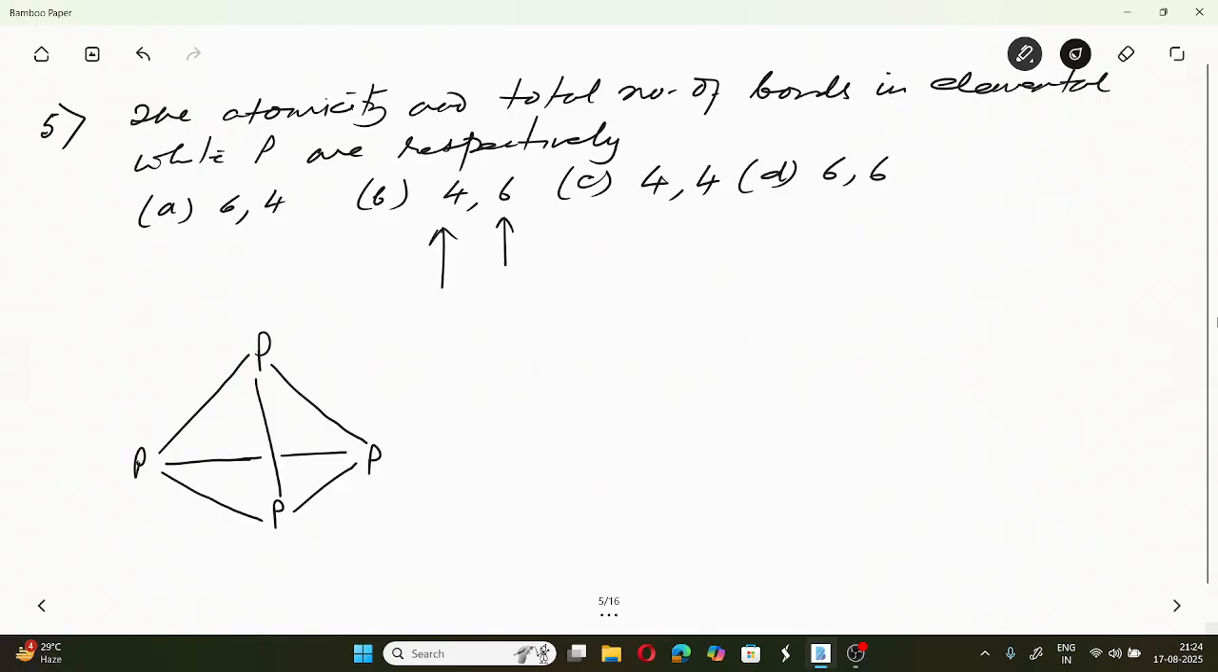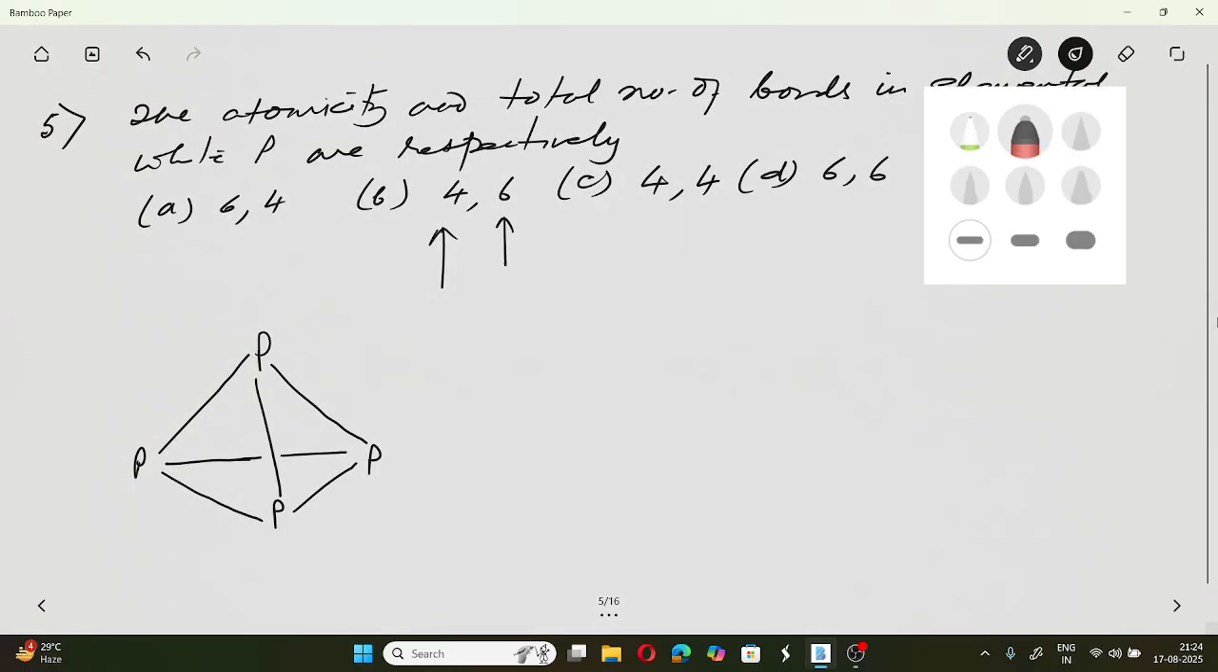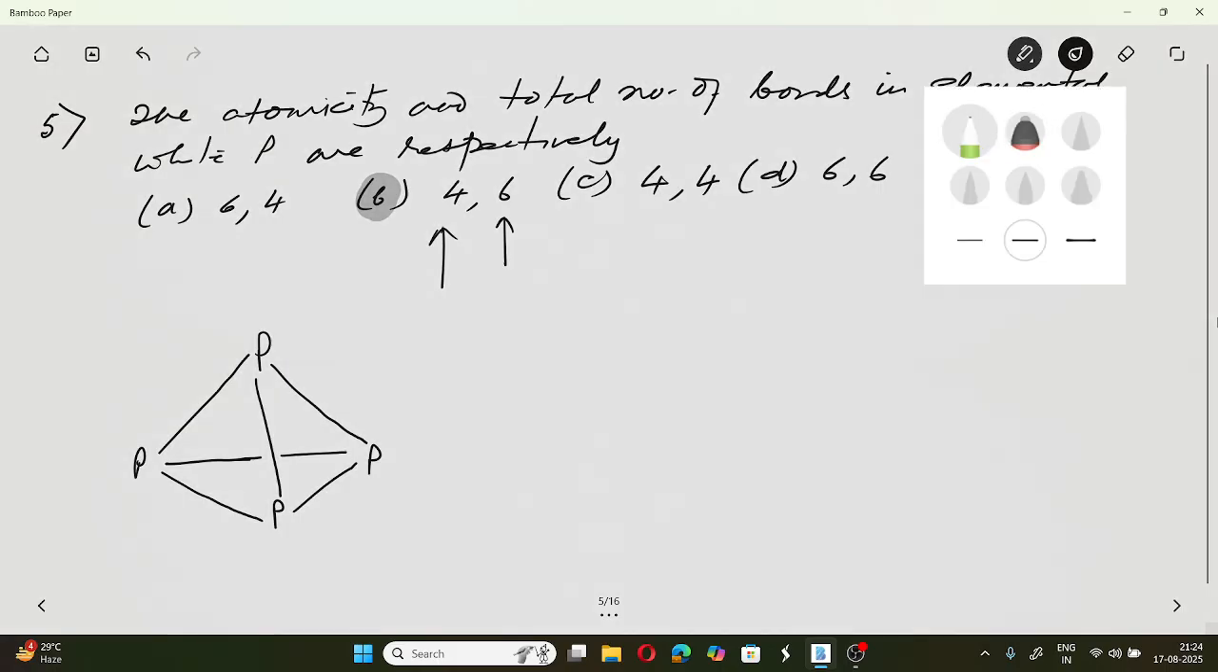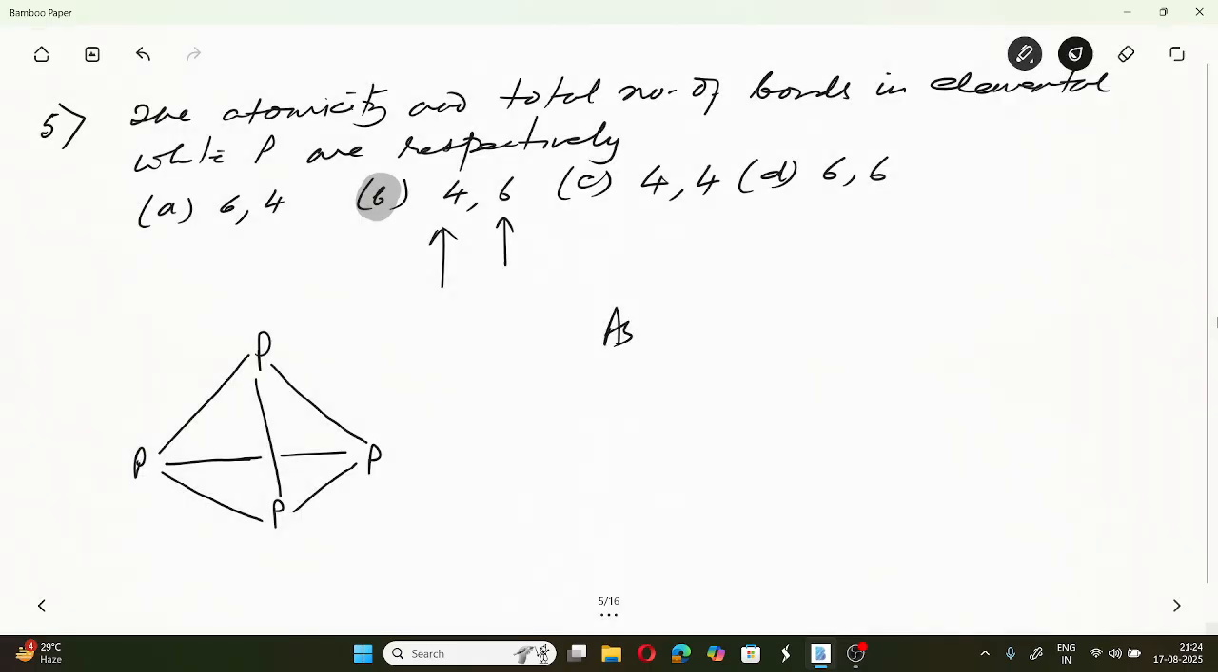So the answer to this question will obviously be B. And one more thing, arsenic. If you look at arsenic, the structure of arsenic is also like this. So this is white phosphorus.